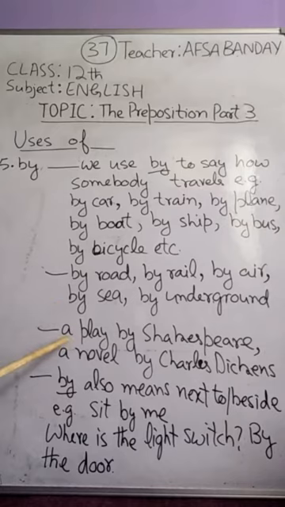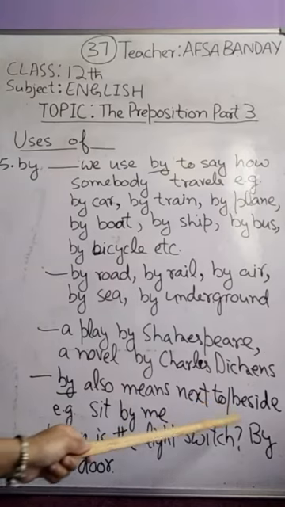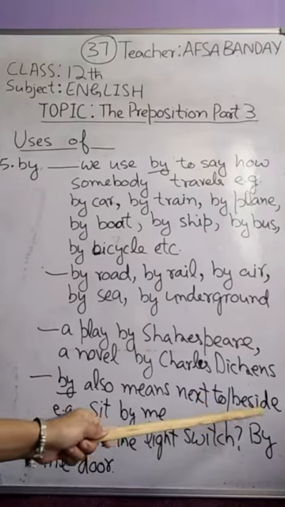Next, by is also used to say, for example, a play by Shakespeare. Whether you use the word write here or not, if you use written, a play written by Shakespeare, you can also use by. But even if you skip the word written, still you can use by. This is a play by Shakespeare. That is a novel by Charles Dickens. By also means next to, or what we call beside.